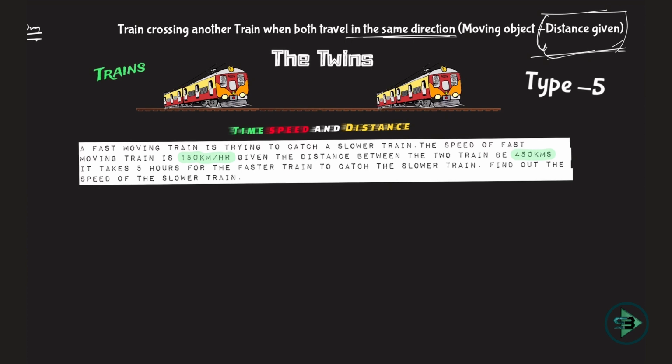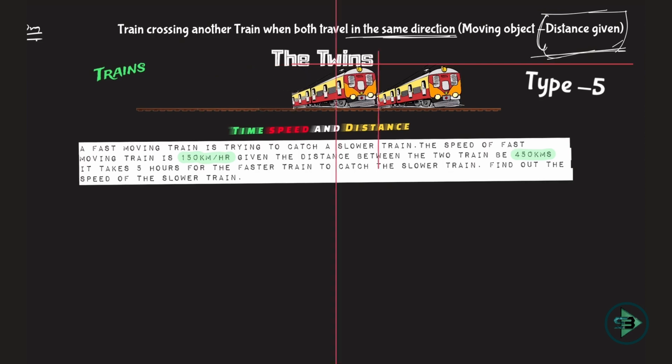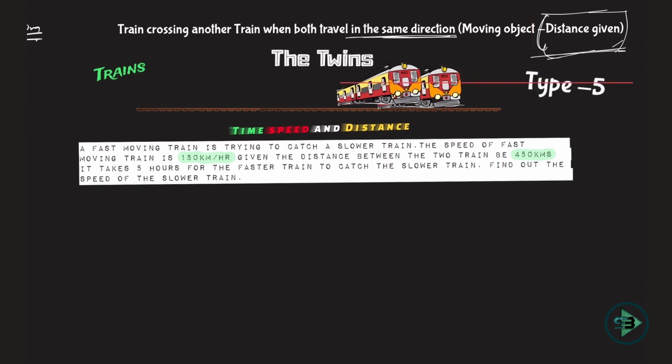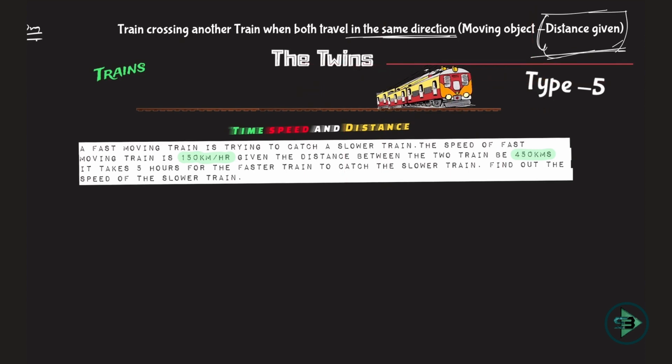And what is being asked to me, when will this train catch this train? Now this is also important. What is the meaning of catch? This train came here, time has started now, this train is going and it just catches, that's it. When will this train catch this train? The question is not when will this train completely cross the other train. Then it would have been type 3. Completely cross means crossing its length plus crossing its own length. Crossing the length of the other twin train and crossing its own length.